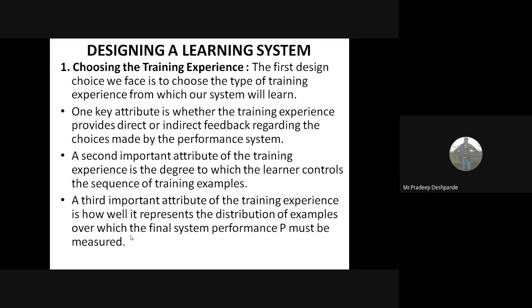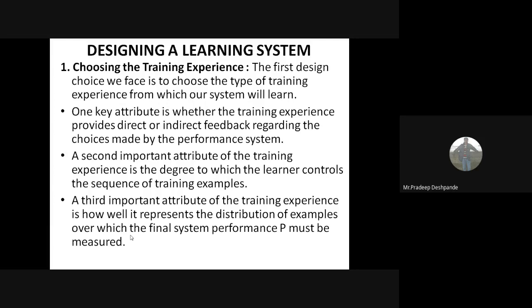So in the checkers game, what happens? In this learning scenario, the performance metric, that is P, is the percent of games the system wins in the world tournament. If its training experience E consists only of games played against itself, there is an obvious danger that the training experience might not be fully representative of the distribution of situations.